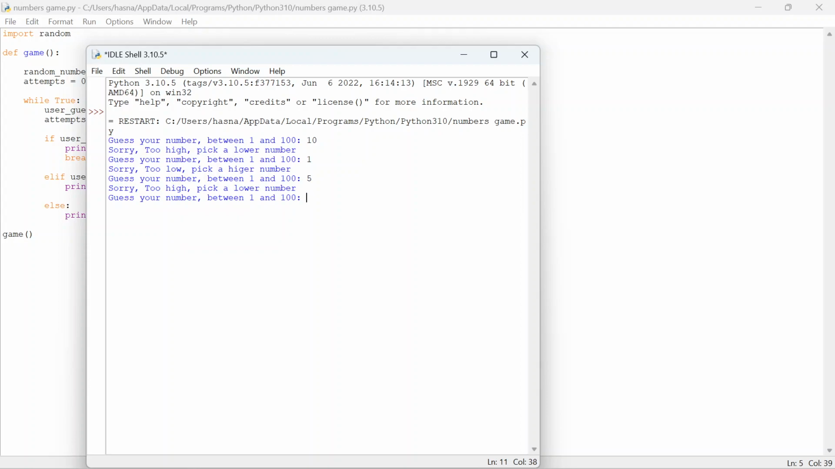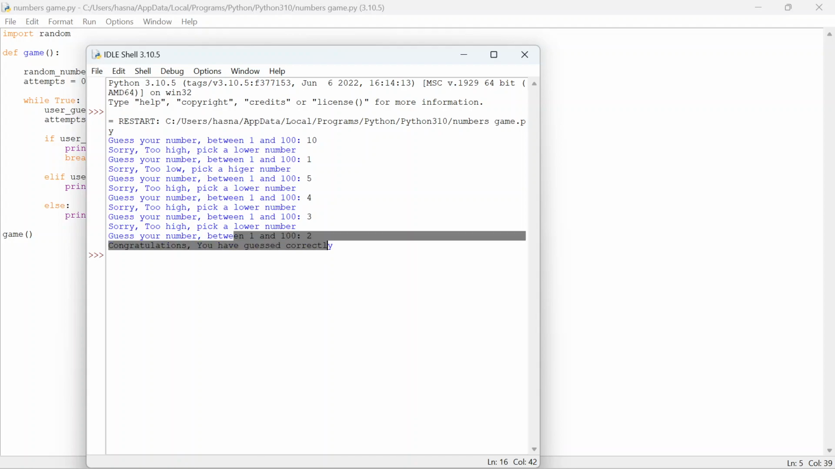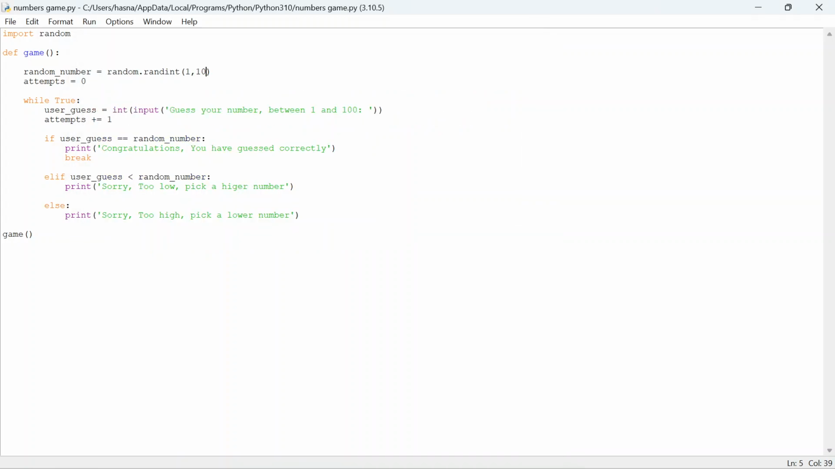That's too high. We need a lower. So 4. Too low. 3. Too high, pick a lower number. 2. And then it says you've guessed correctly, and then it breaks out of the game. So yeah, that's that. And remember, you can decorate it as you want, and sort of as a little challenge,